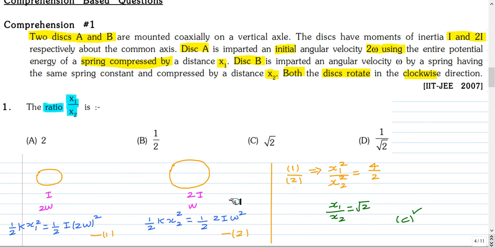And for the second disc, the initial kinetic energy, which is half 2I omega square, is supplied by a spring which is compressed by an amount x2. So half k x2 square should be equal to half 2I omega square. So we find the ratio x1 by x2. If we divide 1 and 2, we get x1 by x2 as root 2. So the correct option is option C.